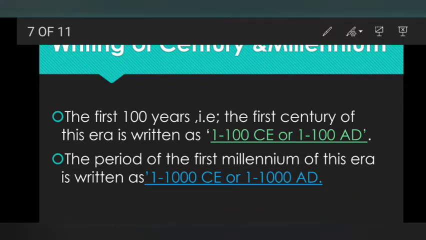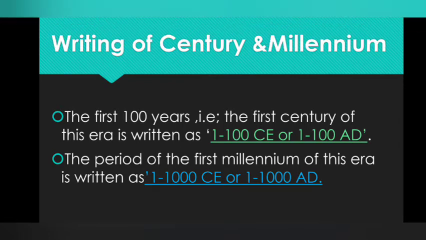The period of the first millennium. You remember the word millennium, we mentioned it in the last class also. The period of the first millennium of this era is written as 1 to 1000 CE or 1 to 1000 AD. Now you studied two things here: how to write the century and how to write the millennium.